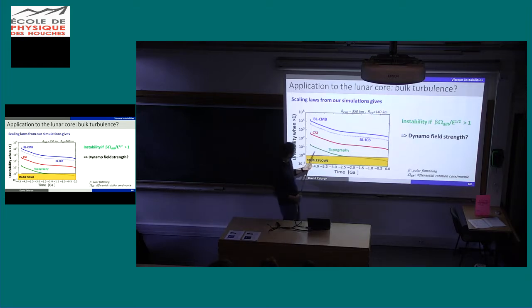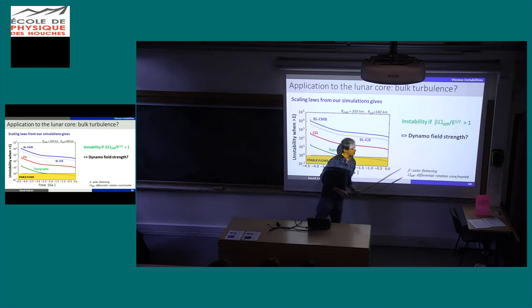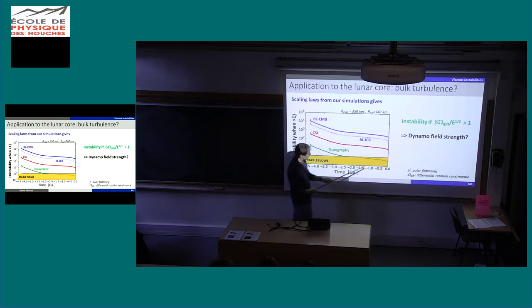As usual, we need the motor, so we need the ellipticity of the moon to be larger than the damping. And you see that below 1, as before, below 1 we are stable, above 1 we are unstable. Currently we don't have any instability due to topography in the moon, because the damping is too strong, but in the past we do have an instability which would have appeared near this epoch. So it's very good, because we do need an instability here to drive the dynamo.